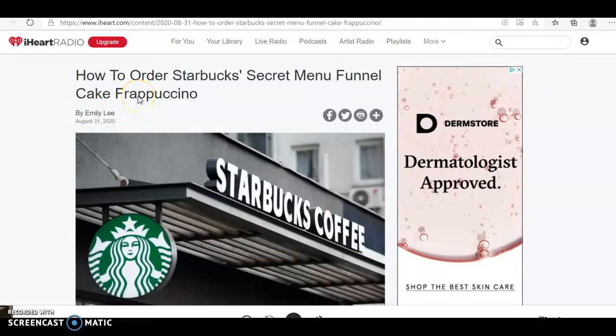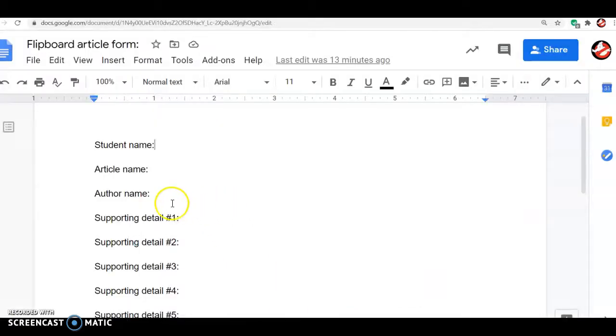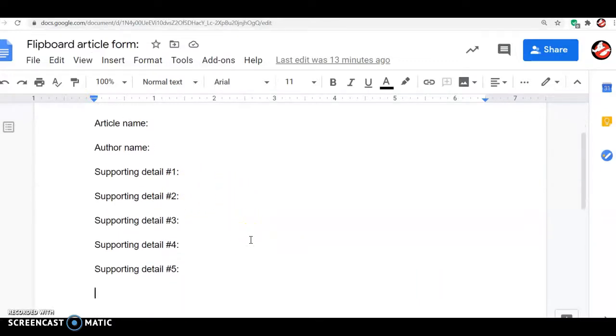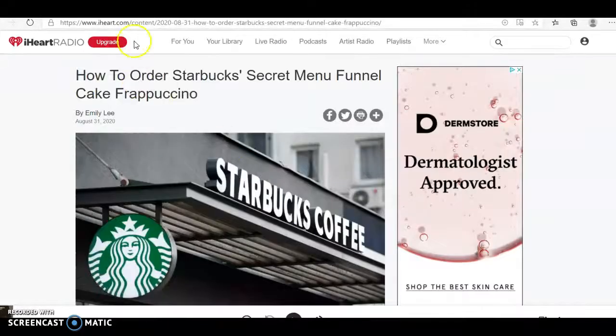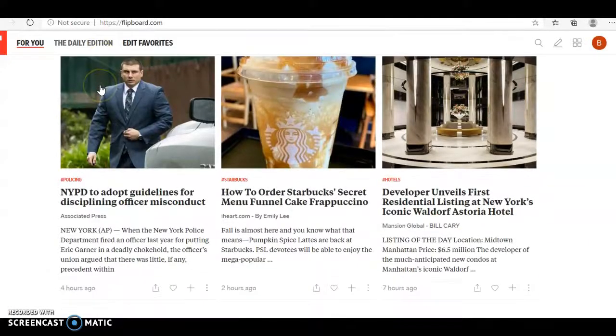So if you like Starbucks and you think this is the article that you want to do, when I go in, I'm going to put the name of the article, I'm going to put the author's name, and then I'm simply going to list 5 supporting details. I'm going to make sure I use complete sentences, okay? So these details are going to come straight out of the text. Really, this assignment is about finding a piece of nonfiction article that interests you. Okay, it's got to be interesting to you.